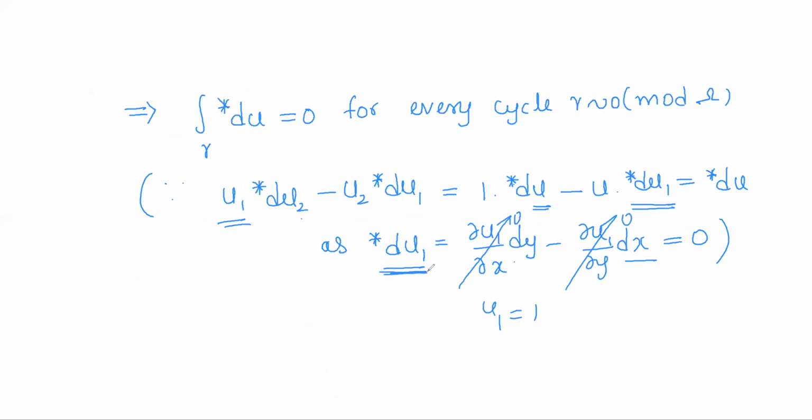So finally star du1 is 0. As this is 0, we are just left with star du. So we get that the integral of star du over any cycle gamma is 0, given u is a harmonic function, which we already observed in previous videos. So we have derived it with the above result.